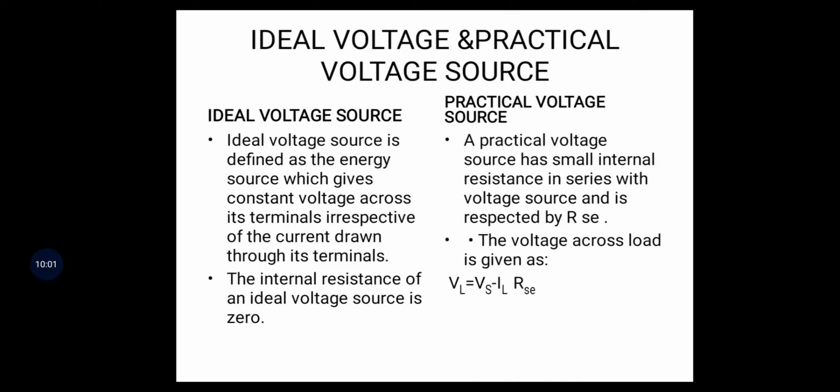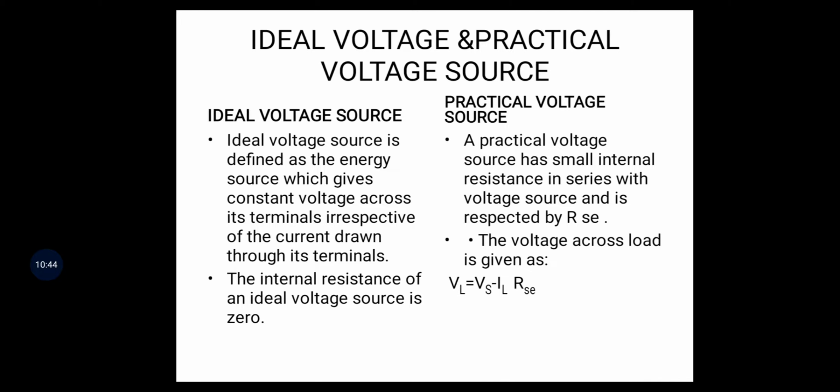If you want to connect any load to the circuit, here the source voltage is equal to load voltage, that is, no drop in the voltage, then it is called ideal voltage source. In an ideal voltage source, the load current IL can be any value, but the source voltage is equal to load voltage. Load current is 2 amperes, 3 amperes, 4 amperes, any value, but source voltage is equal to load voltage, then it is called an ideal voltage source.